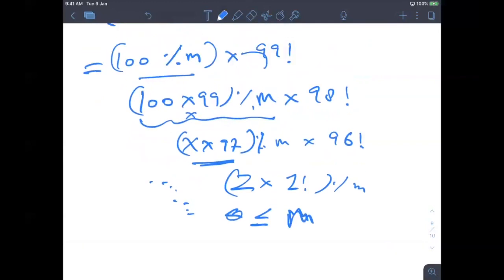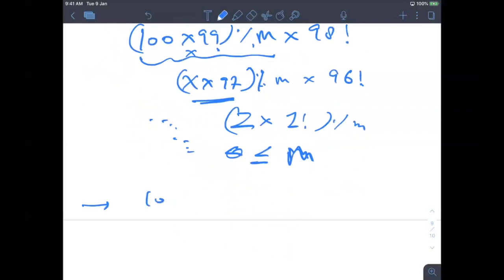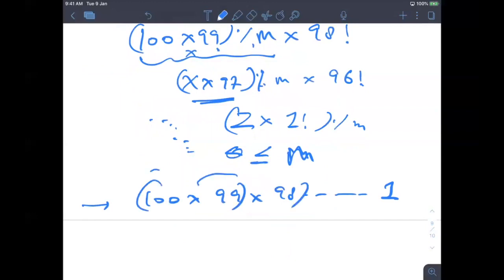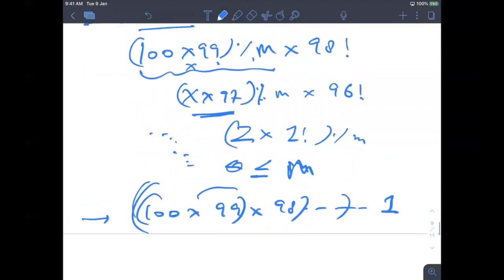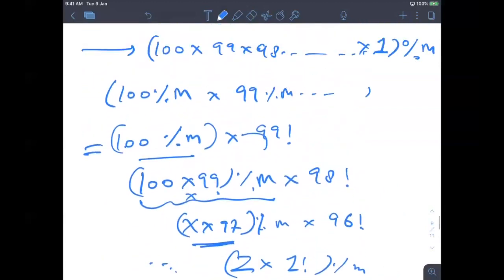And never at any step do I need to use an integer where I am storing a bigger number. Earlier the problem was that you were not able to store this, but now first I am calculating this part, then this part, and so on. So that's how you have to use the modulus property wisely. There will be various questions that will be using this.